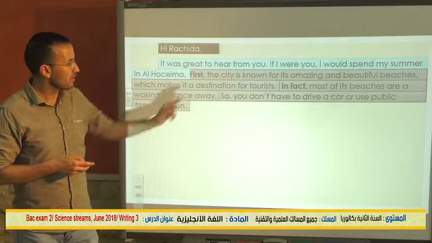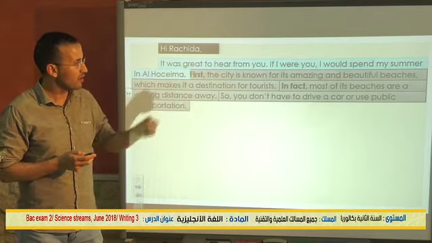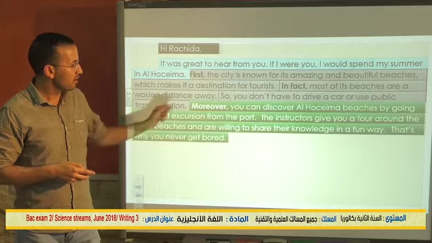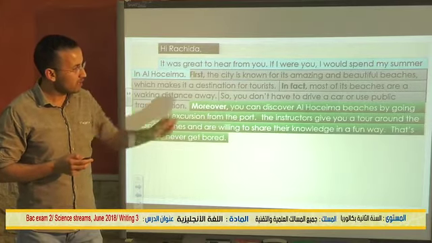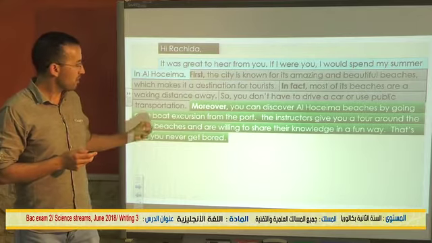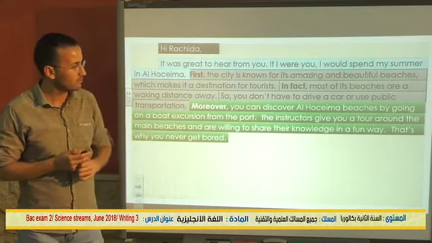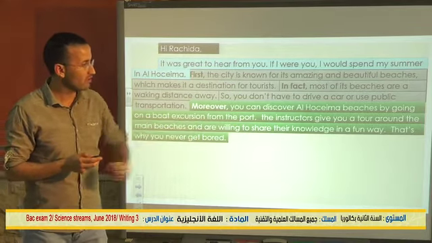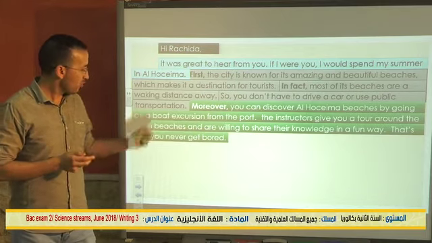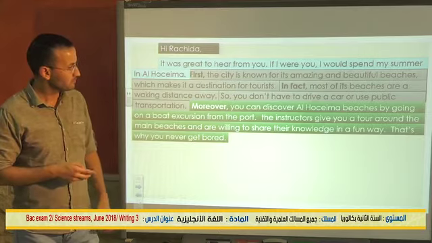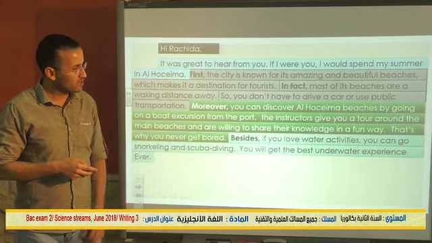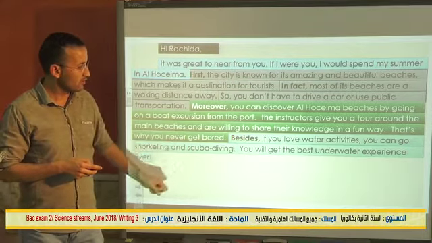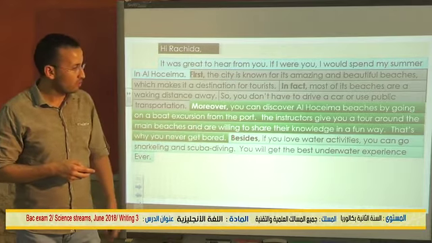Next, so you don't have to drive a car or use public transportation. Moreover, you can discover Al-Husima beaches by going on a boat excursion from the port. The instructors give you a tour around the main beaches and are willing to share their knowledge in a fun way. That's why you never get bored. Besides, if you love water activities, you can go snorkeling and scuba diving. You will get the best underwater experience ever.